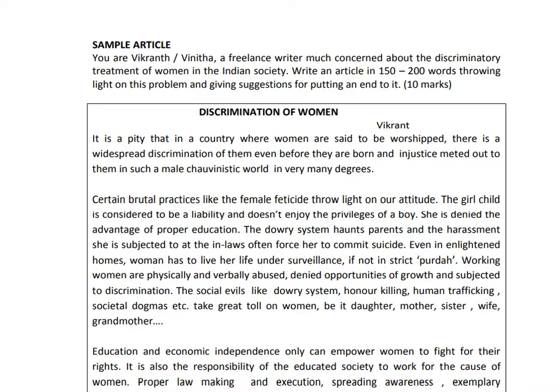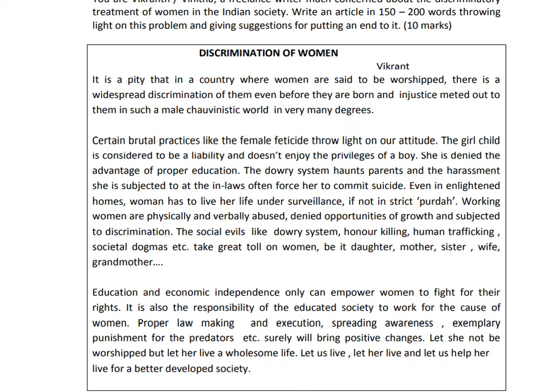Now at first, what should be there? There should be a title. So here, what is the title? Description of discrimination of women. And then we have the writer's name. What is his name? Vikrant. So you see here where it is written. So the title and the writer's name are very important.